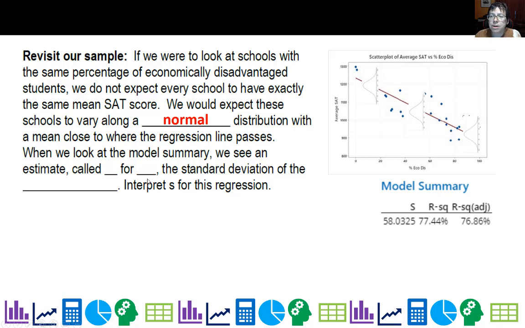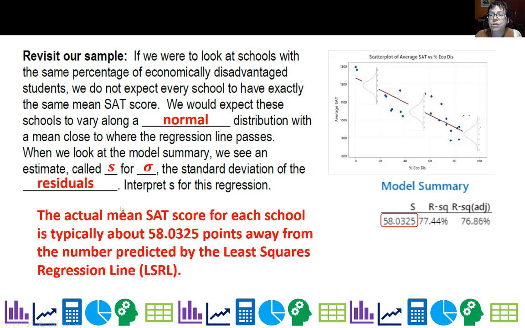When we look at the model summary, we see something called S right there, 58.23, and that's estimating sigma. It's the standard deviation of the residuals. The way we interpret S for this regression is that the actual mean SAT score for each school is typically about 58 points away from the number predicted by the least squares regression line. It can be more.